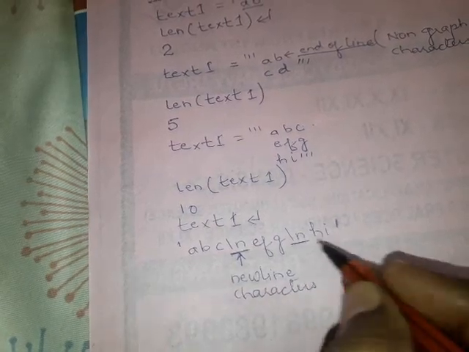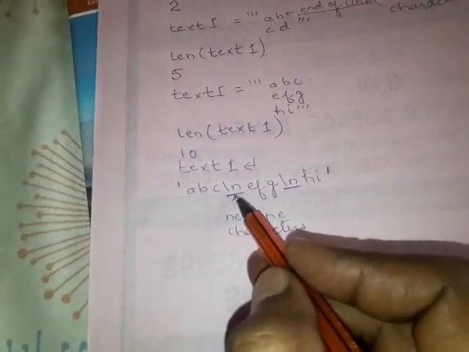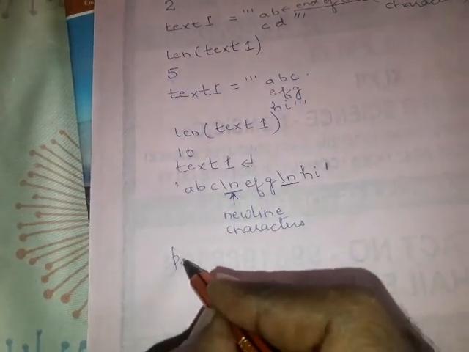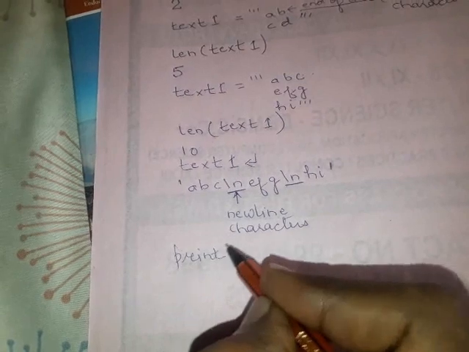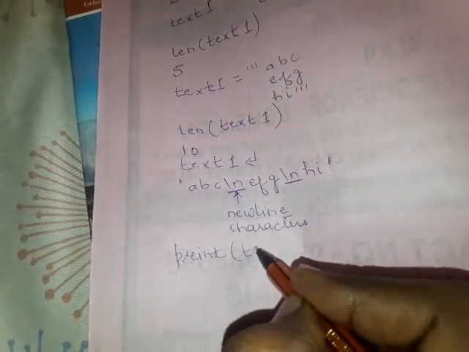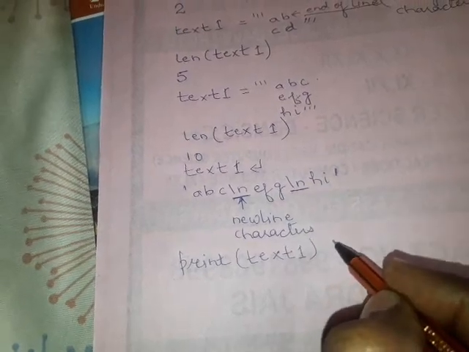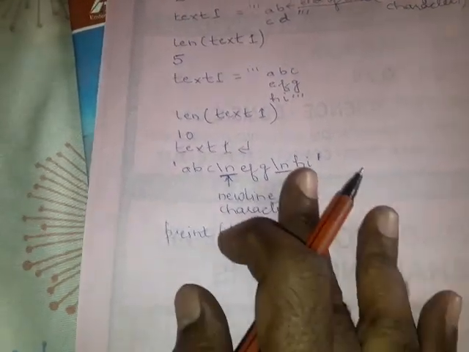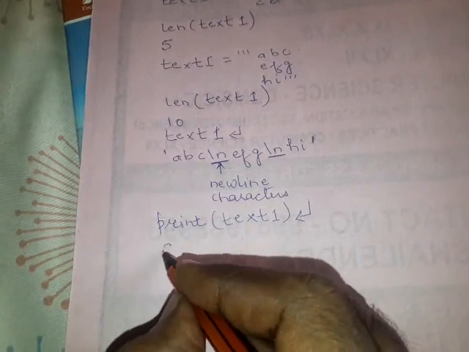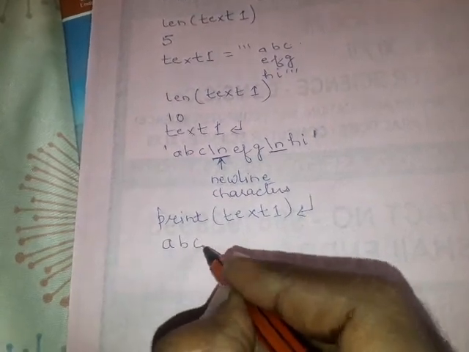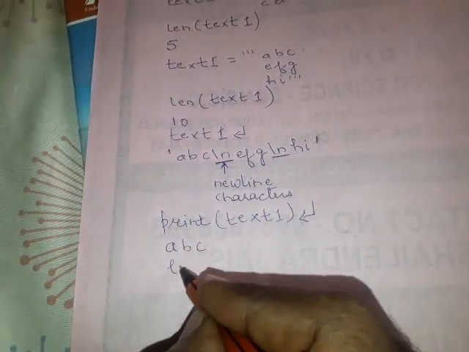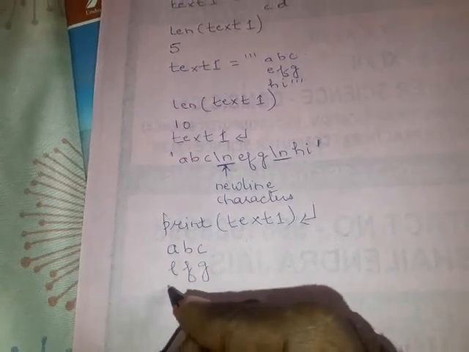Okay, when you don't want to print this statement, you can use the print keyword, small p, print, and then text 1. If you write this and press the enter key, then it will print according to your desired output: a b c e f g h I j. Okay, so these are the two ways.